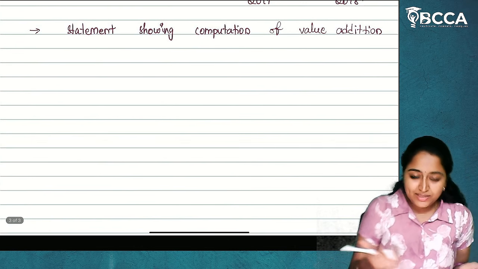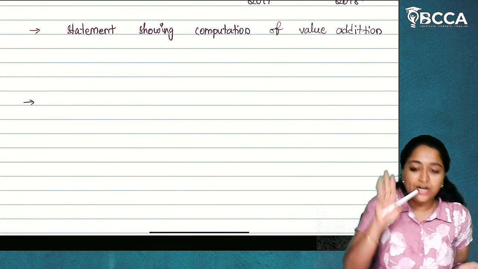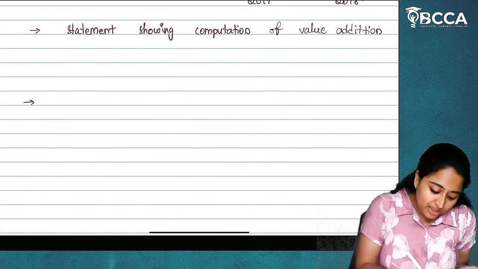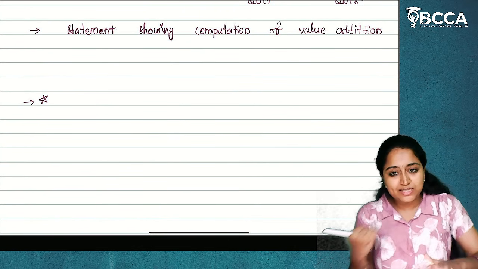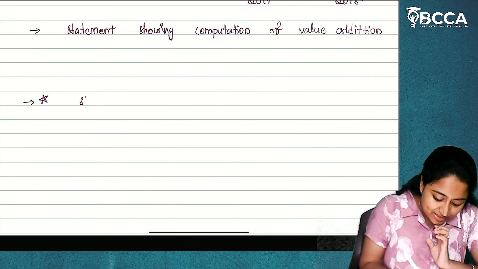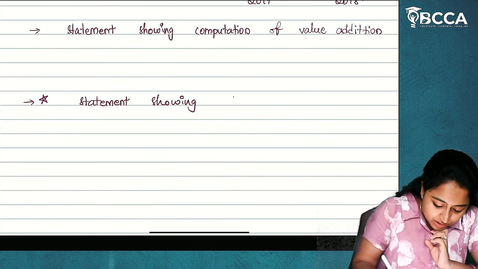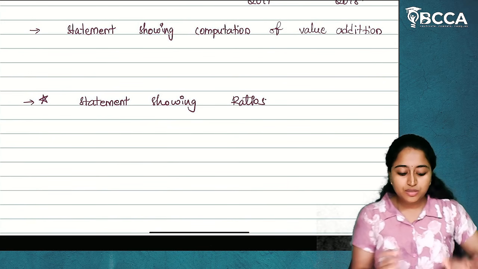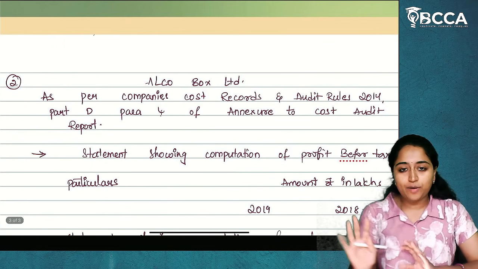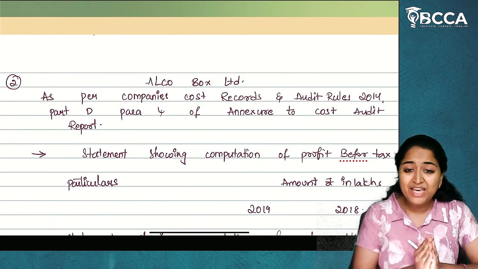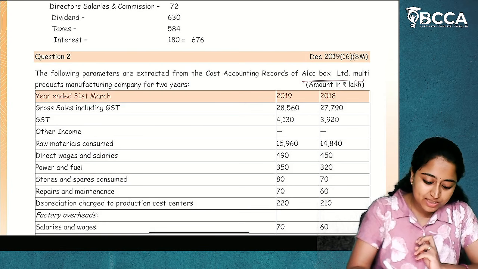Then you will write the same format. Then what will be statement 3? Here you can put a star mark as this is your actual answer. Statement showing ratios. Clear? So this will be 3 table formats and this is how you are going to present it in the examination. I hope it is clear.